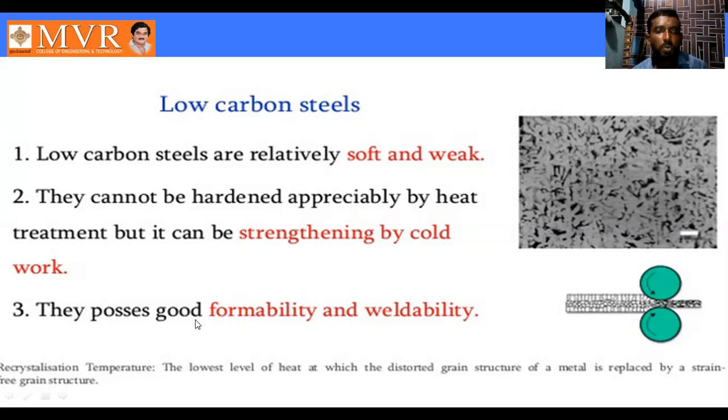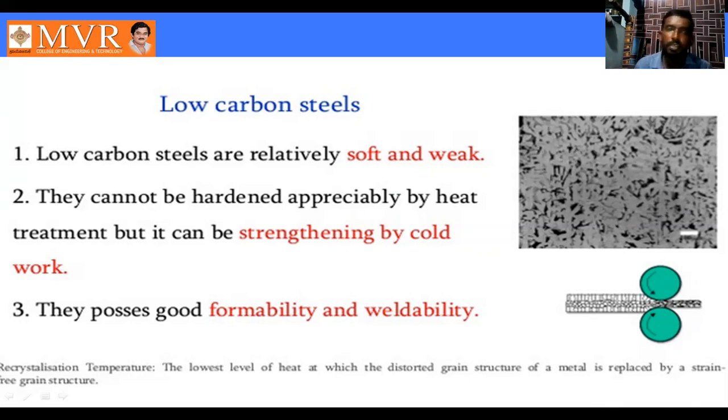They possess good formability and weldability. So low carbon steel possesses good formability and weldability. These are the low carbon steel introduction. This is the microstructure of low carbon steel. How can you know it is low carbon steel? We have some properties and we can identify it from the microstructure. Based on this microstructure we can call it low carbon steel, with carbon content less than 0.2%.